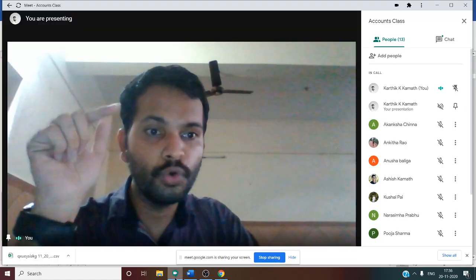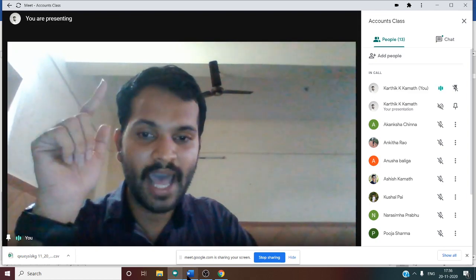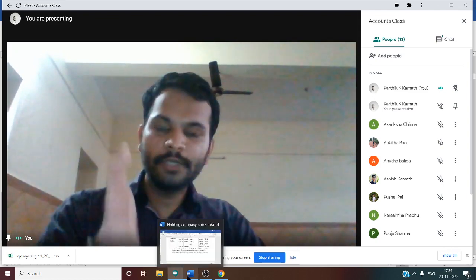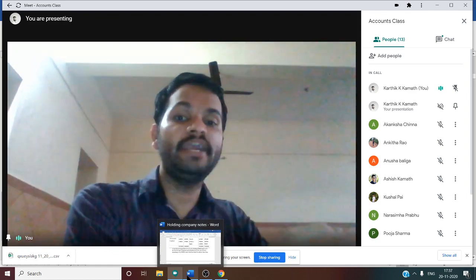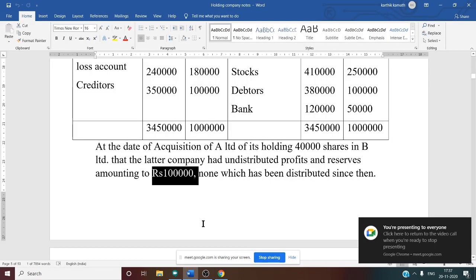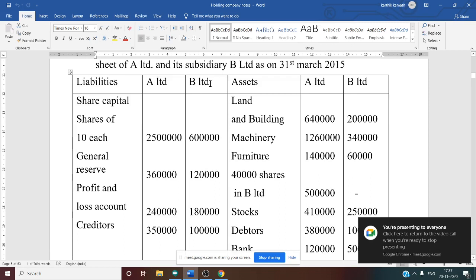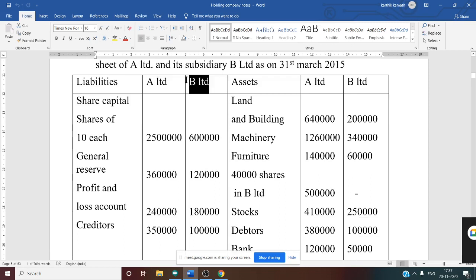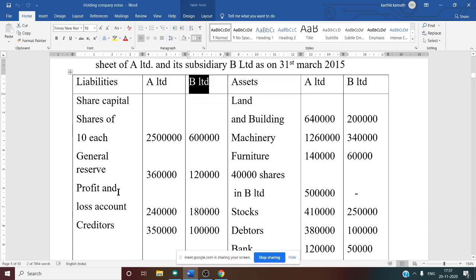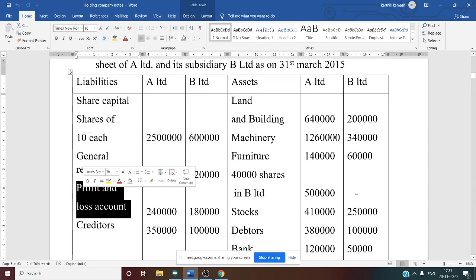Since it is included in this 1 lakh, we need to divide now. We need to see what is our subsidiary company's profit and what is subsidiary company's reserve. If you see the problem once again, under B Limited column, you need to see general reserve information and profit and loss information.